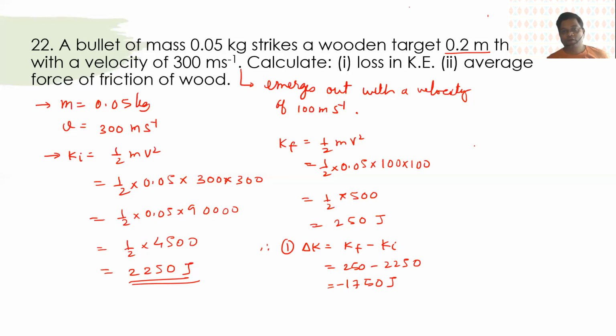So I will write over here loss in kinetic energy as 1750 joule. It will not be negative because it's already given as a loss. So it will be 2000, right? Yes, sir. Half 1750. Okay, just a minute. So this will be 2000.